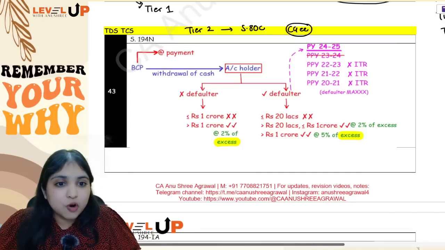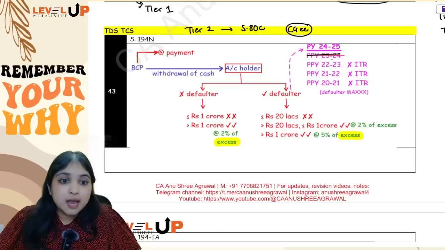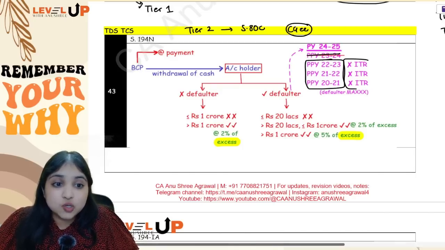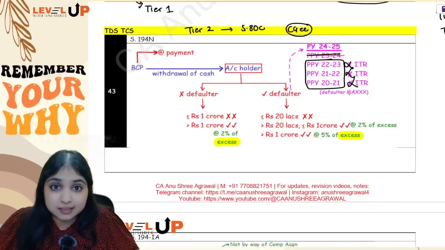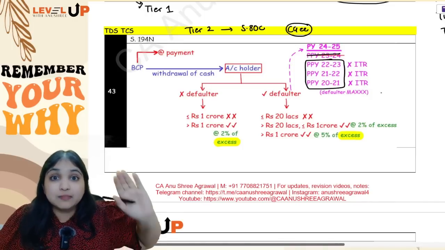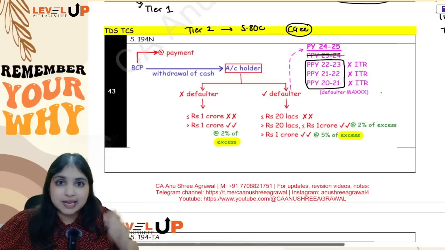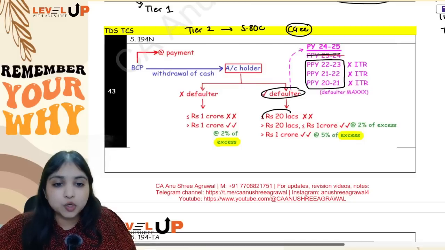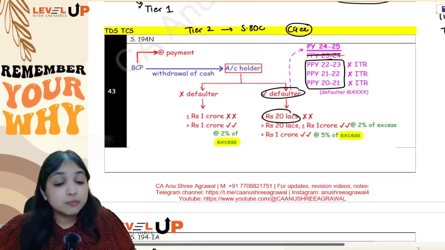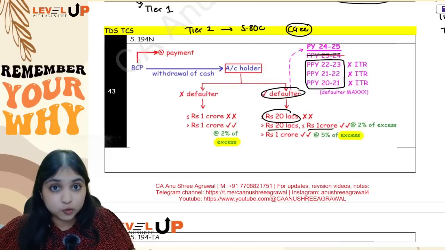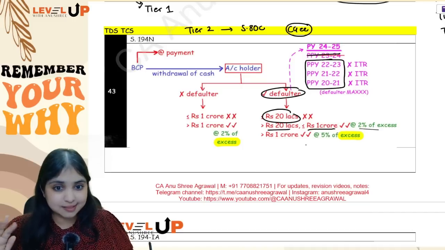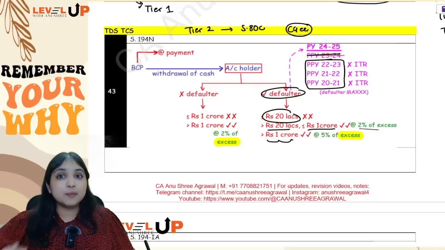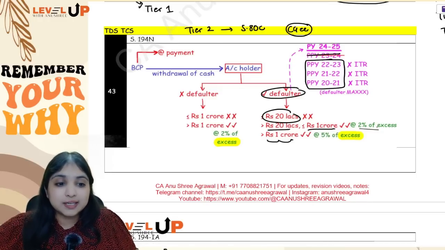Defaulter means what? Leave the immediately preceding previous year and see the 3 years before that. In those 3 preceding previous years, the assessee has not even filed ITR, not even 1 year. If your account holder is a defaulter like this, then up to 20 lakhs cash withdrawal, no TDS. Cash withdrawal more than 20 lakh up to 1 crore, 2% TDS on the excess, and above 1 crore, 5% of the excess.